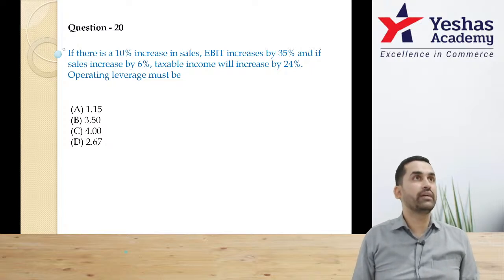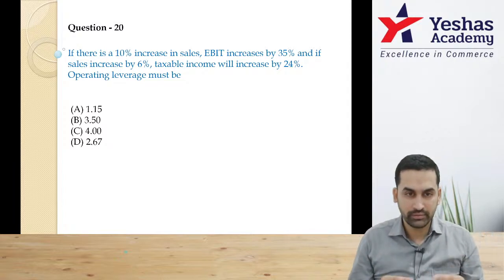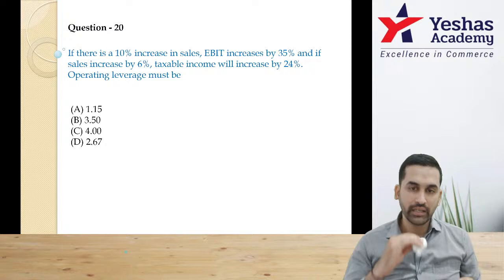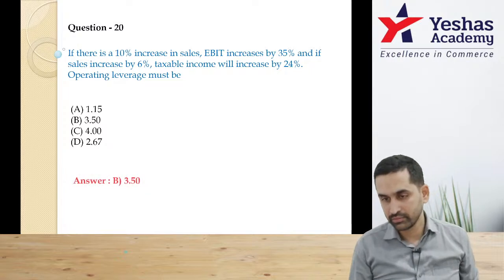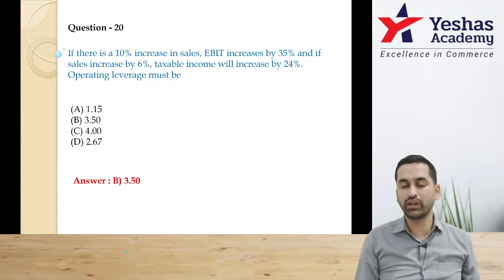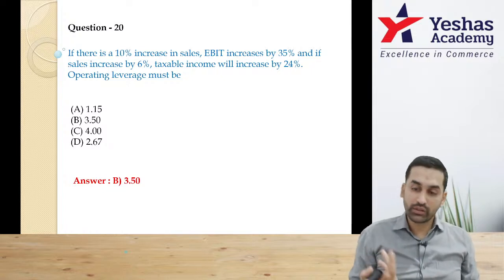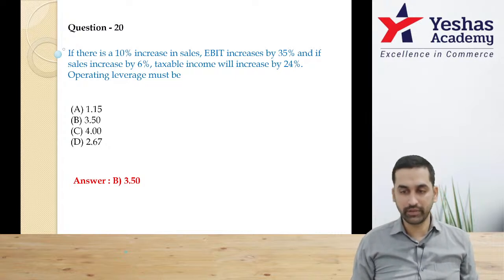Understand, operating leverage is about what? Change in sales and change in EBIT. Correct? That means I should only consider this 10% increase in sales and 35% increase in EBIT. Sir, you should simply do 35 by 10. Correct? 3.5 is the answer. Sir, the taxable income 24%, sales 6%. What is all that? That is change in sales and change in EBT or PBT. That is not operating leverage. Are you understanding? That's not operating leverage. All okay?